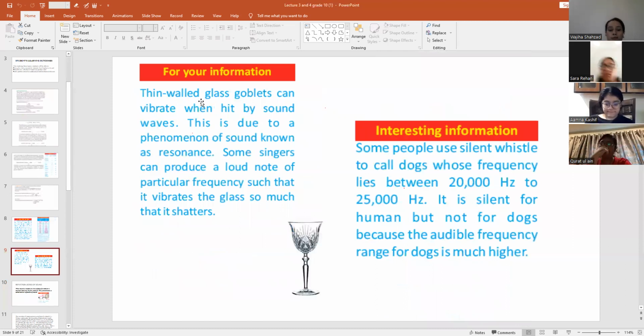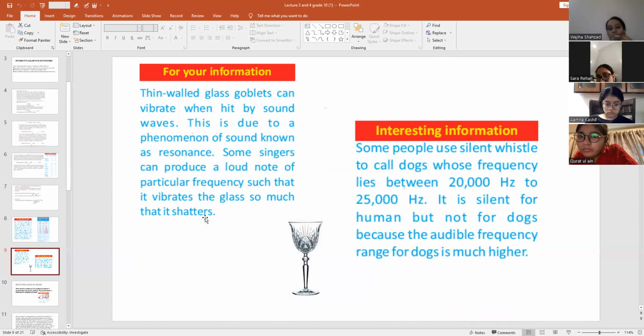Now, the other information that is given in your book is that thin walled glass globules can vibrate when hit by a sound wave. This is due to the phenomenon of sound known as resonance. Some singers can produce a sound note of a particular frequency such that it vibrates the glass so much that it shatters.